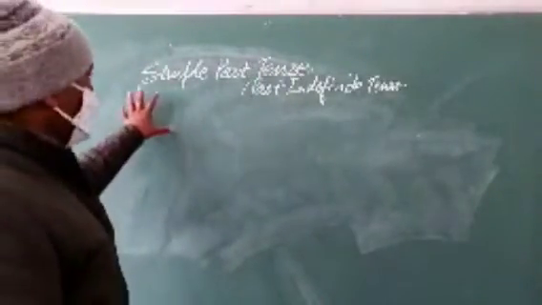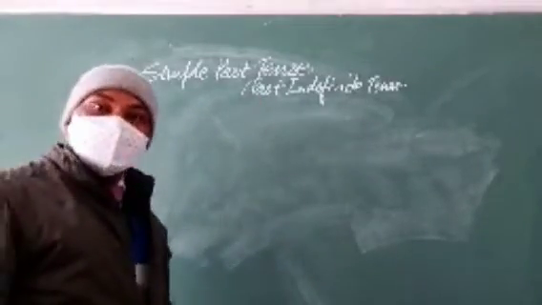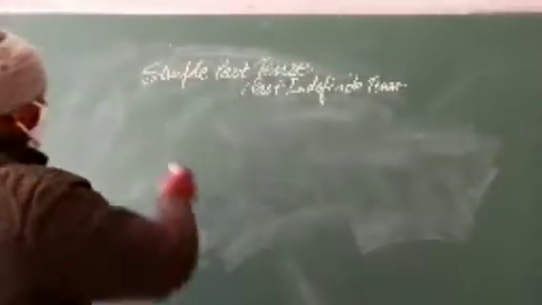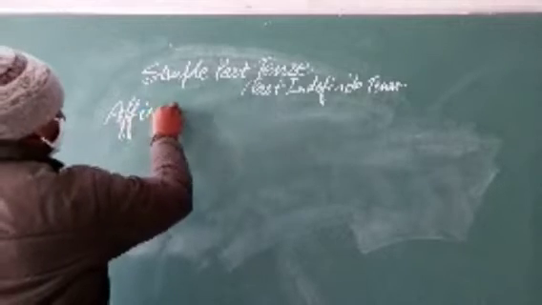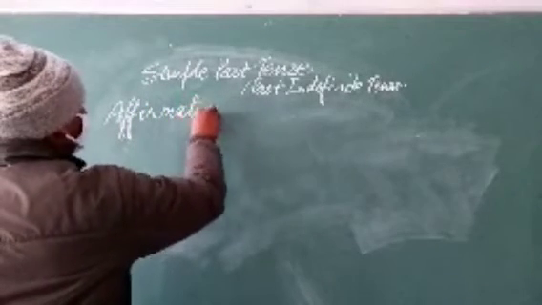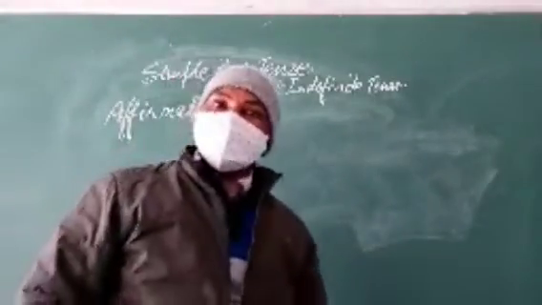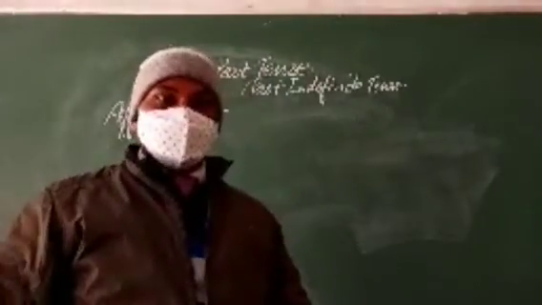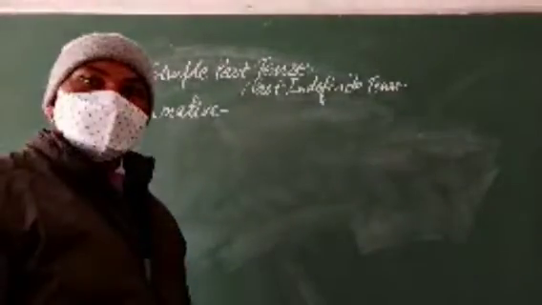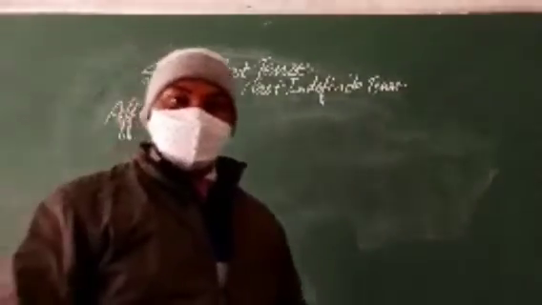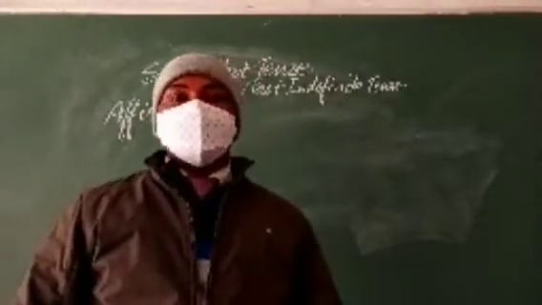Here in simple past tense or past indefinite tense, the first thing we have to study is affirmative. And affirmative is the only place, past indefinite affirmative is the only place where we use second form of verb.